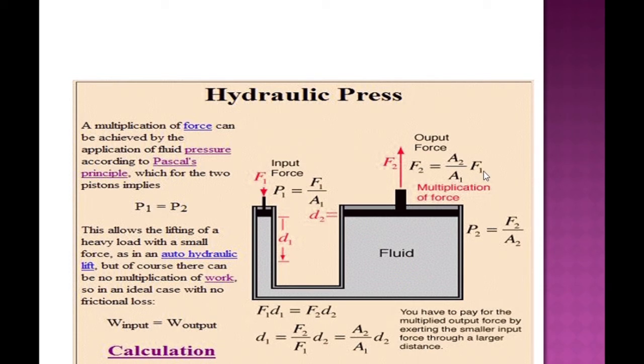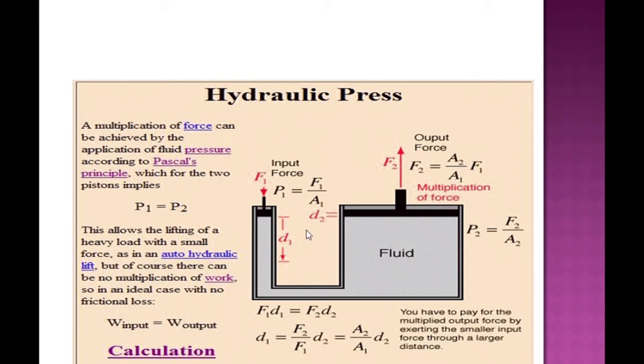Okay, that is, therefore, you see, imagine that if the magnitude of A2 by A1 is 100, then you will get 100 times more force on the second cylinder than the force you applied on the first cylinder.